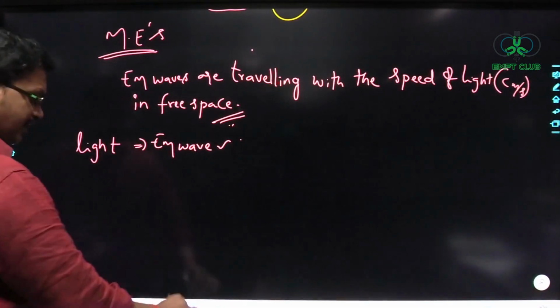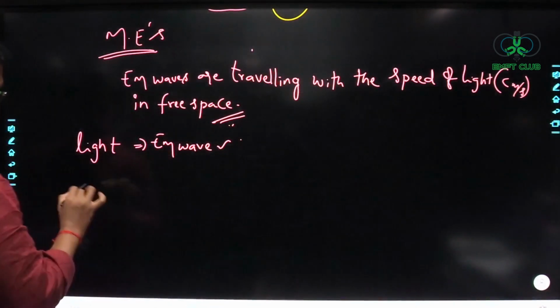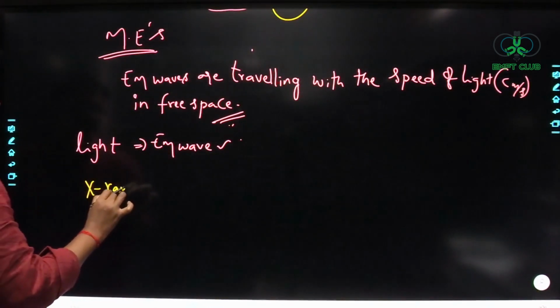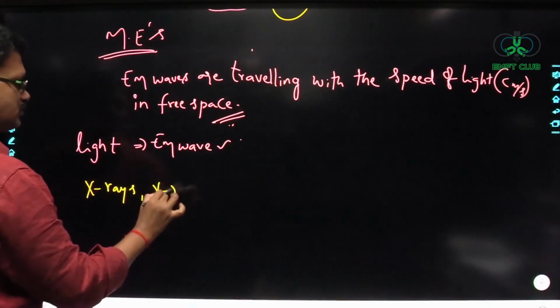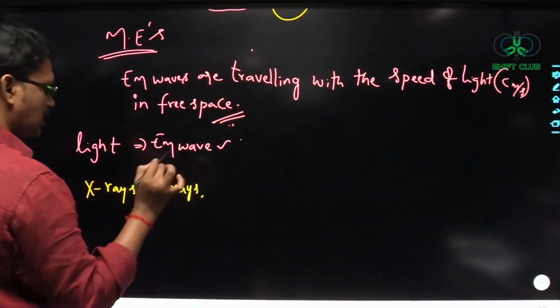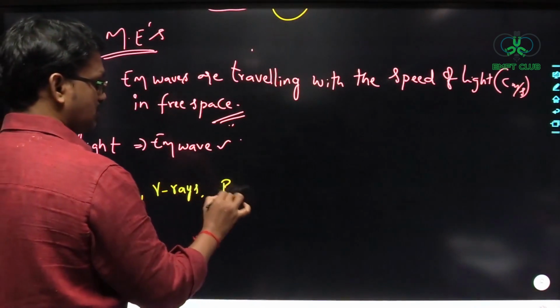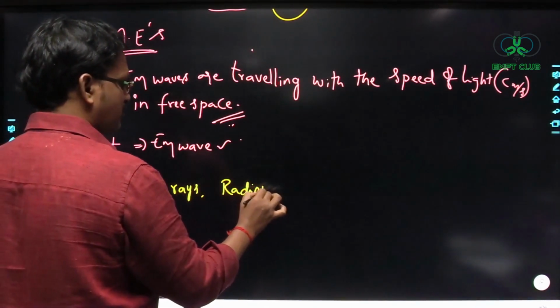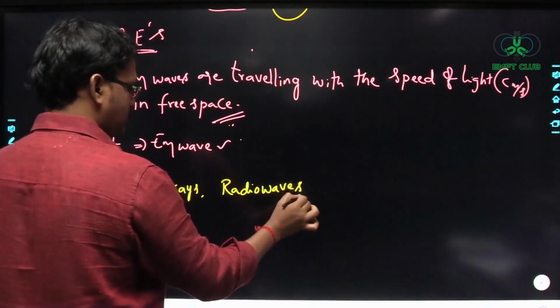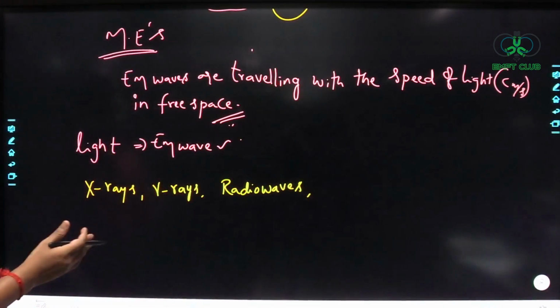So not only light here, you can say X-rays, gamma rays, radio waves. I am not writing in order here, I am just writing all the different types of electromagnetic waves.